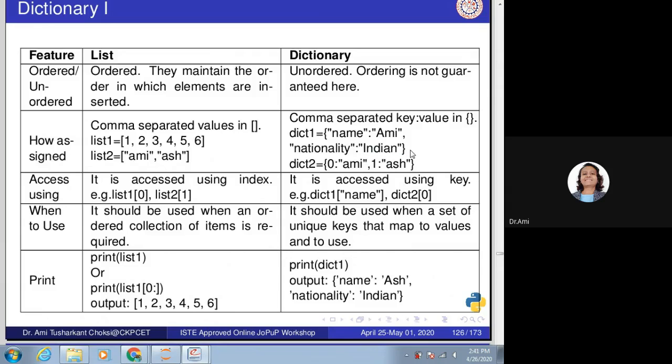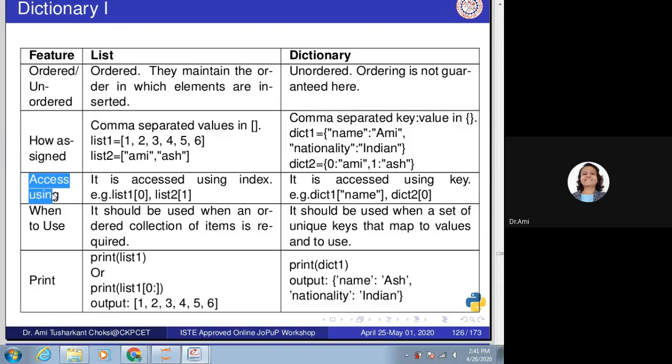So does it mean everywhere I should provide this double quotes? No. It is for string. Let's say that for dictionary 2, we can give it as 0 colon ami, 1 colon ash. So it depends on whatever value we are giving. And is it required that it should have only integer as key? No way. It can have string, it can have any other also.